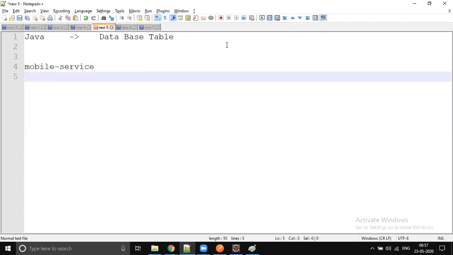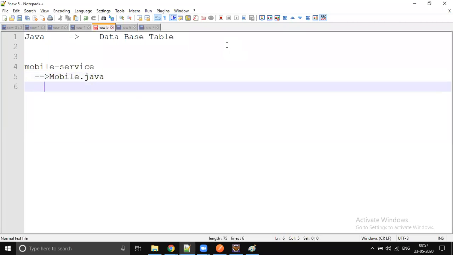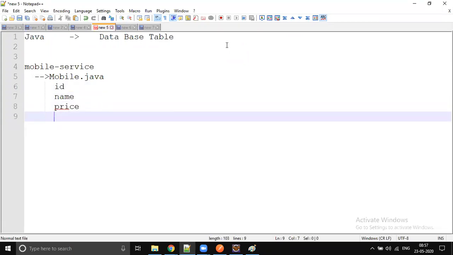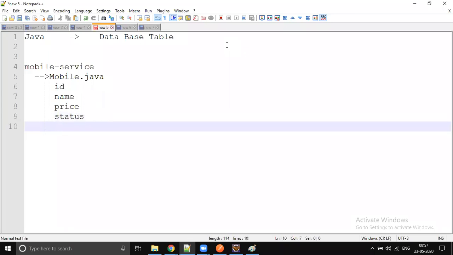So look, what is our model class? Mobile.java, right? We added some parameters. Actually, we will add a few more today. So the first one is mobile ID, mobile name and the mobile price. And we can also add some more parameters, whether it is available or not, status, and LOB, some line of business.